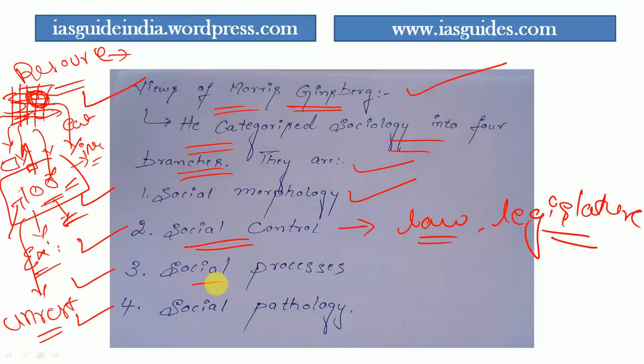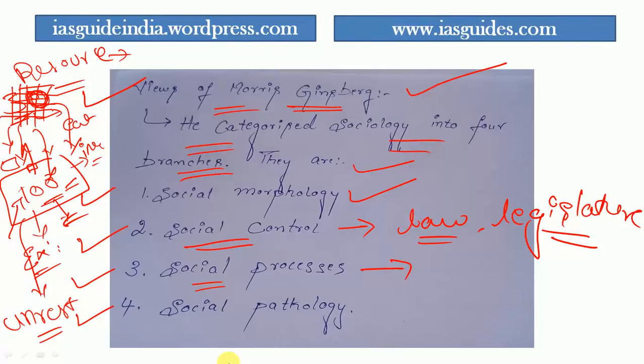The third branch of sociology is social process, according to Ginsberg. What is the meaning of social process? It is nothing but different modes of interaction between people. That is known as process. Social process means the way people interact in different ways in society.